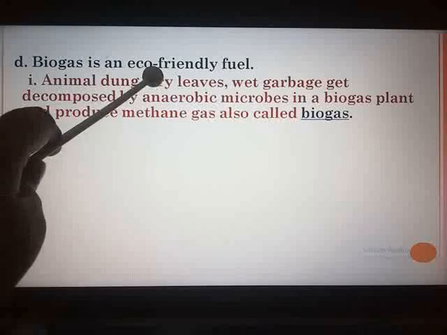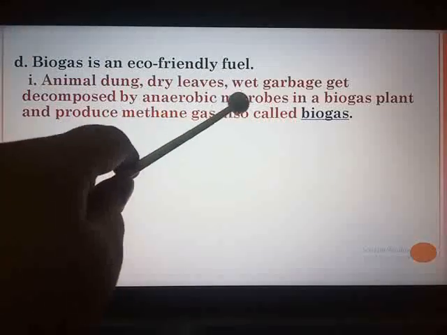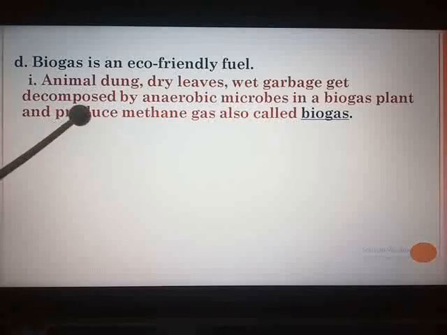Animal dung, dry leaves, wet garbage get decomposed by anaerobic microbes in a biogas plant and produce methane gas, which is called biogas. So see the requirements for the production of biogas. They are nothing but the wastes in the form of animal dung, dry leaves. So that should be your first point.